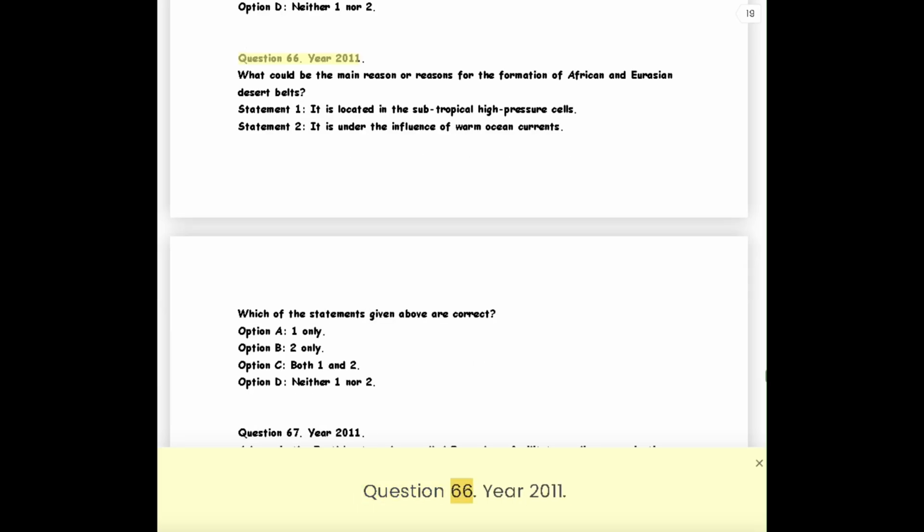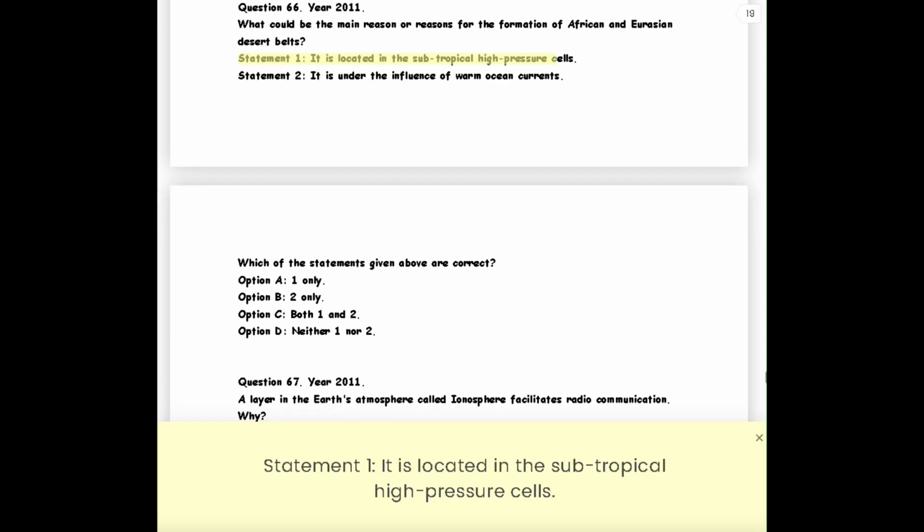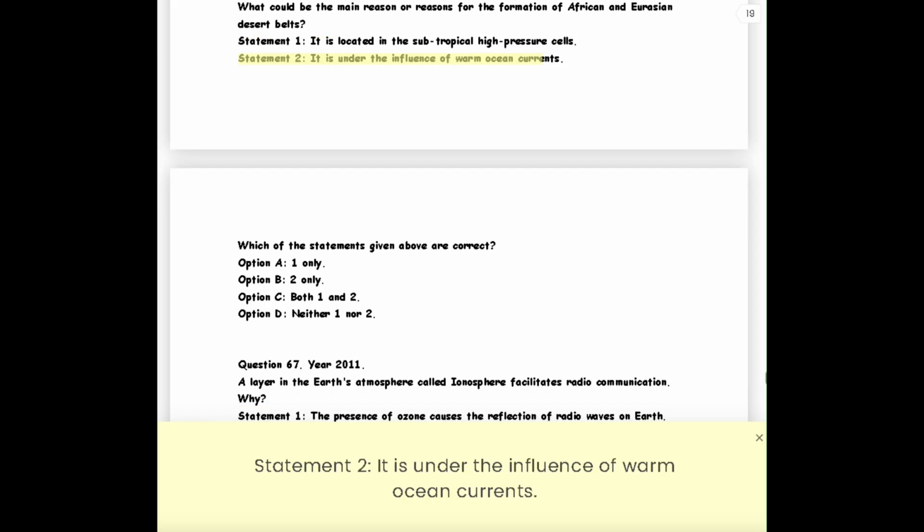Question 66. Year 2011. What could be the main reason or reasons for the formation of African and Eurasian desert belts? Statement 1. It is located in the subtropical high-pressure cells. Statement 2. It is under the influence of warm ocean currents.